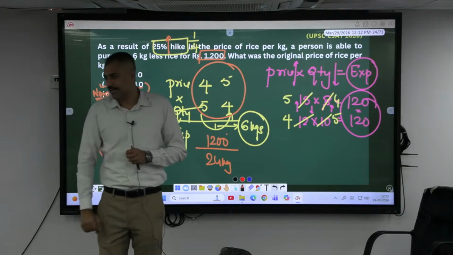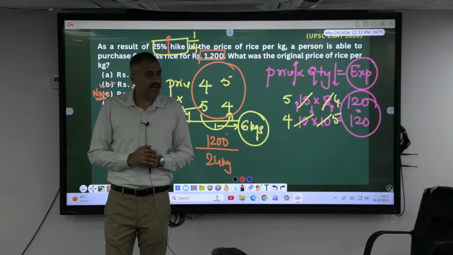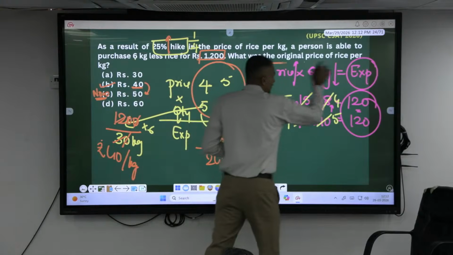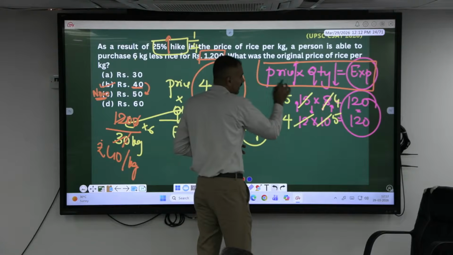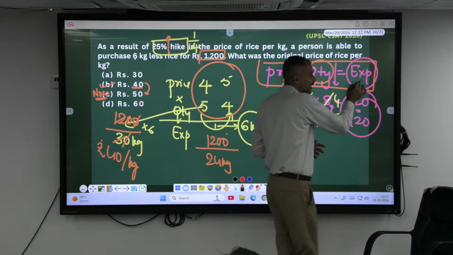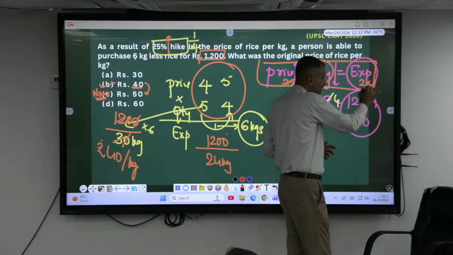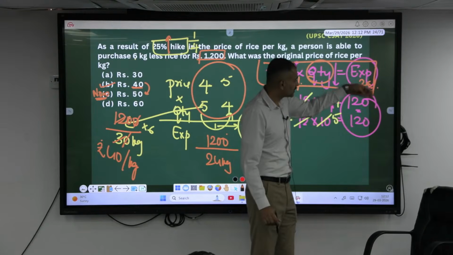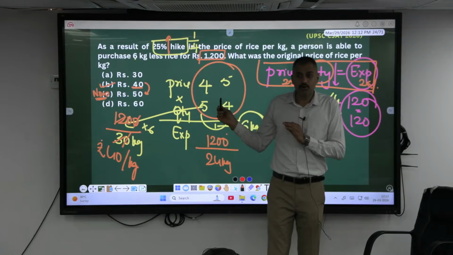Increases by 25%, because they are directly proportional. But do you have 25% more expenditure in the question? No, you have fixed expenditure.